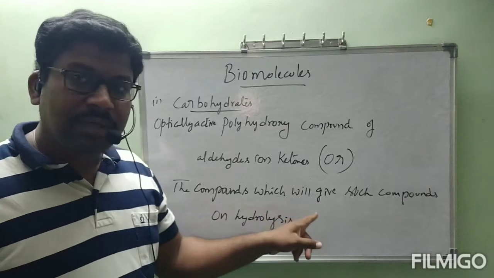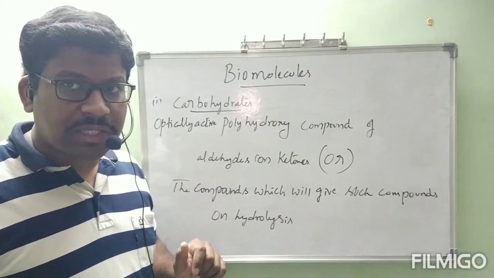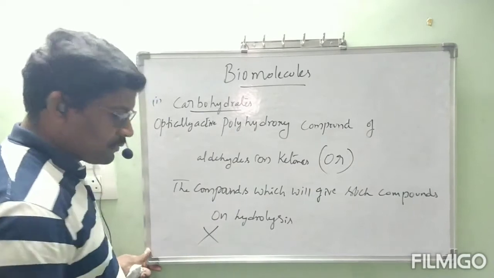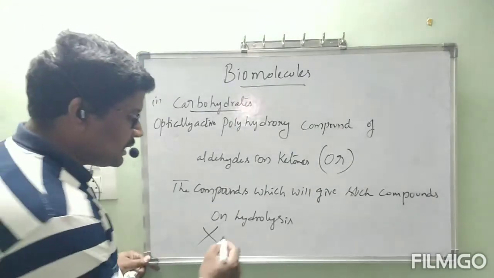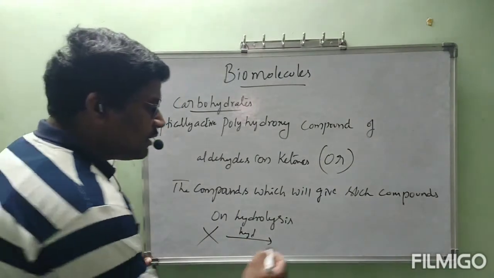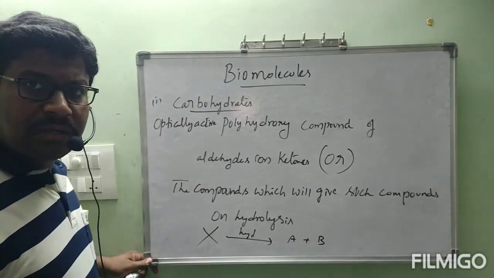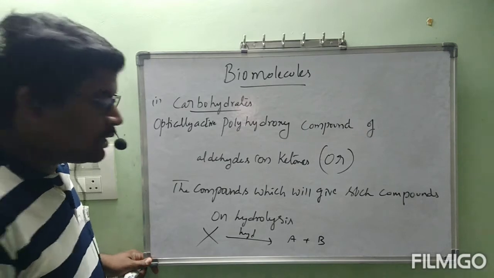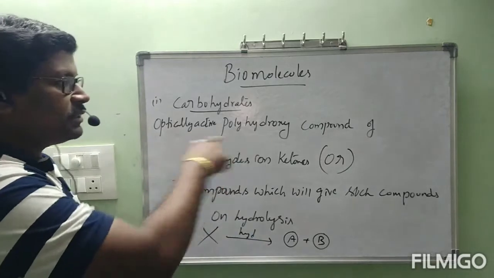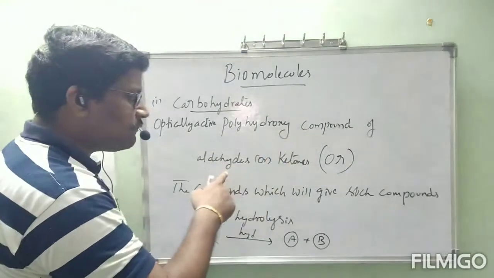Or the compounds which will give such compounds on hydrolysis. Let us consider one compound X. X on hydrolysis will give two compounds A and B. These two compounds A and B are optically active polyhydroxy compounds of aldehydes or ketones.